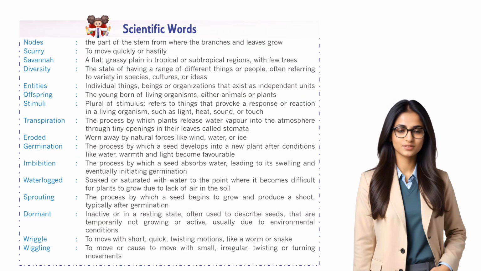Scientific words. Nodes. The part of the stem from where the branches and leaves grow. Scurry. To move quickly or hastily. Savanna. A flat, grassy plain in tropical or subtropical regions with few trees. Diversity. The state of having a range of different things or people, often referring to variety in species, cultures, or ideas. Entities. Individual things, beings, or organizations that exist as independent units.